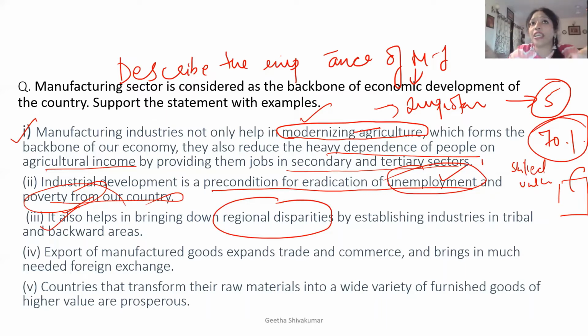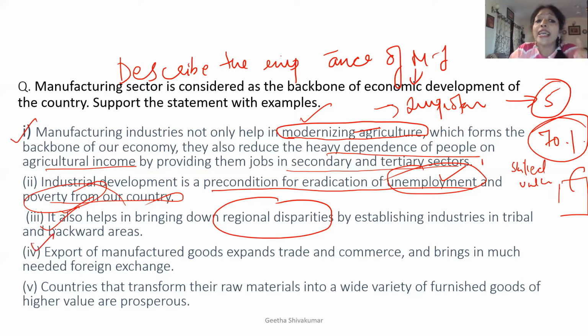For example, take Gurgaon. If I talk about 20 years back, that was a place which was not so happening, or not developed. But now, because of industrial development, because of the IT companies and everything, Gurgaon has come very close to Delhi. You must have seen people saying, I'm going to Delhi, but if you ask where in Delhi, they will tell you Gurgaon. Gurgaon is not in Delhi, but still the regional disparities have been reduced a lot because of the establishment of industries.